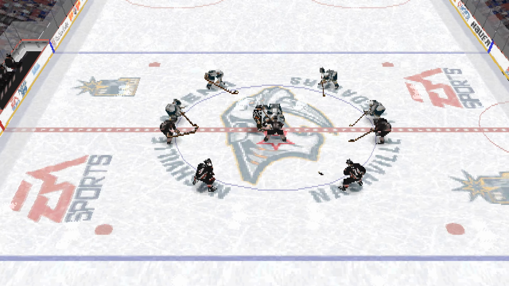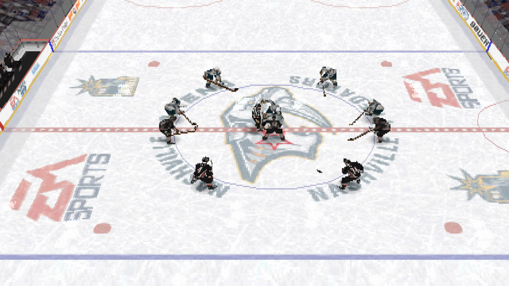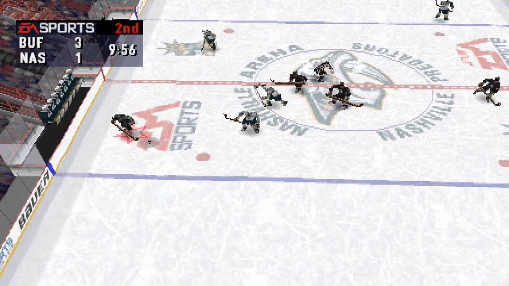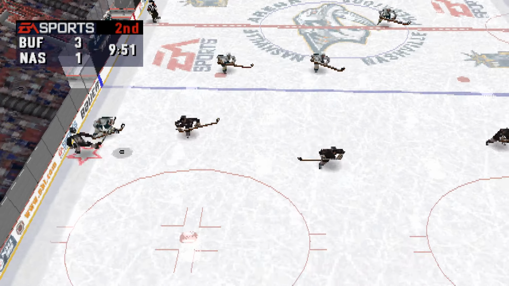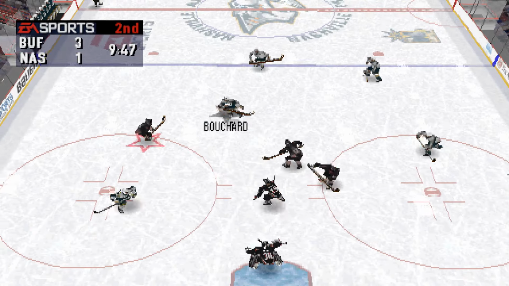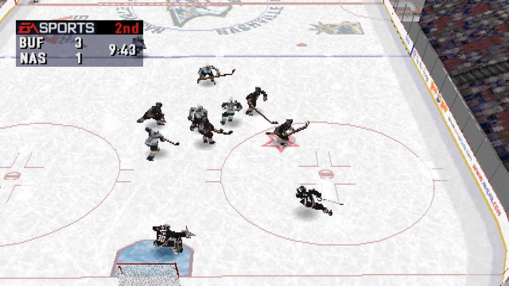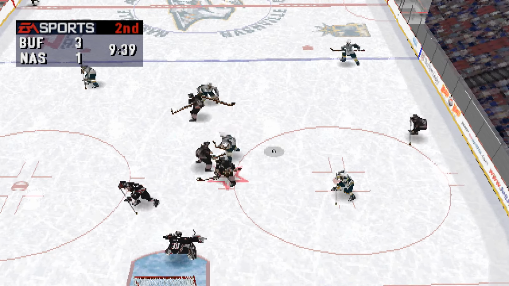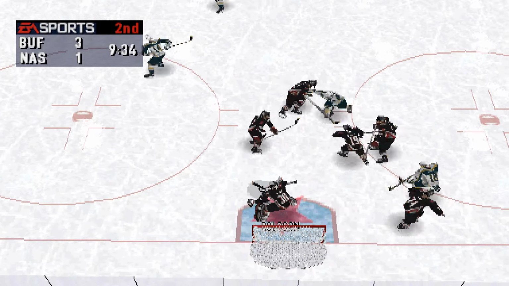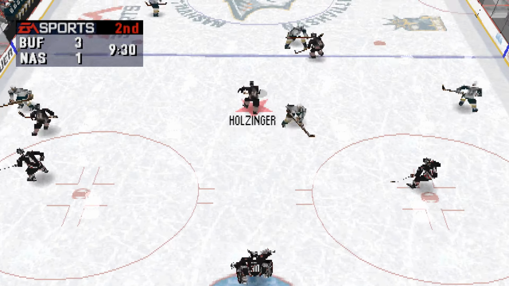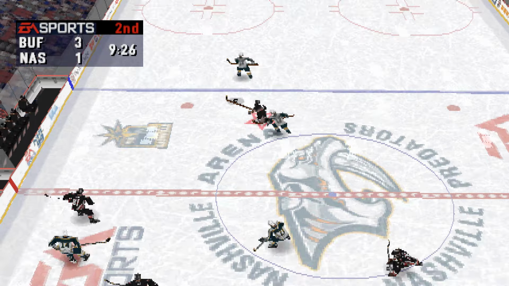Well, let's move to the second period. Hey, Razor, these guys can play. Well, you can only hope that the second's as good as the first was. The ref gets ready to drop the puck. To Brunette. To Bouchard. To Sikora. To Fitzgerald. Fitzgerald shoots! To Holzinger. To Verada. Verada gets hit.